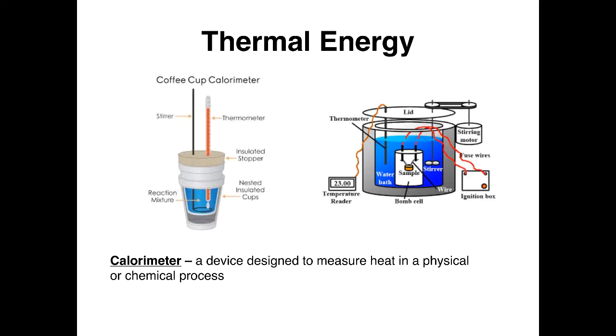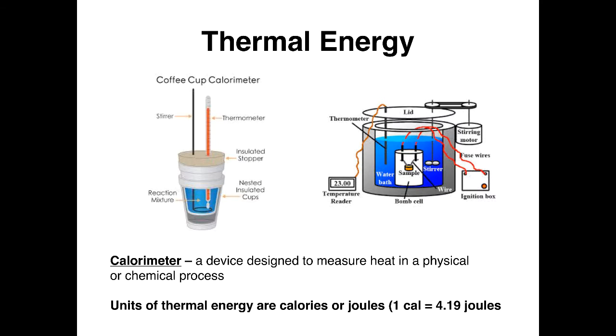The one on the right is the one you'll pay a lot of money for, which has an automated stirrer, etc. And you can use these to do experiments with heat. Now the units of thermal energy are either going to be joules or calories, and you just have to make sure that you don't mix joules and calories. And 1 calorie is equal to 4.19 joules.